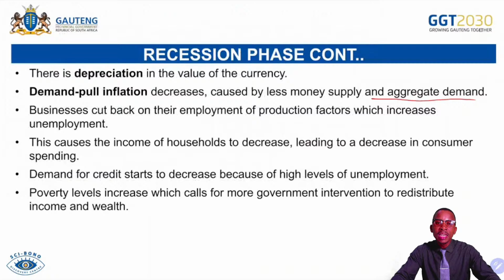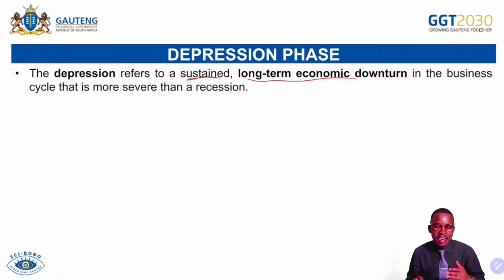Then we move to the depression phase, which is worse than recession. Now let's check. Depression refers to the sustained or long-term decrease or downturn in economic activities in the business cycle that is more severe than recession. So be aware of the following. What happens under depression is worse than what happened in recession. So if we said under recession, people will be retrenched, that simply means under depression, firms will be shutting down.